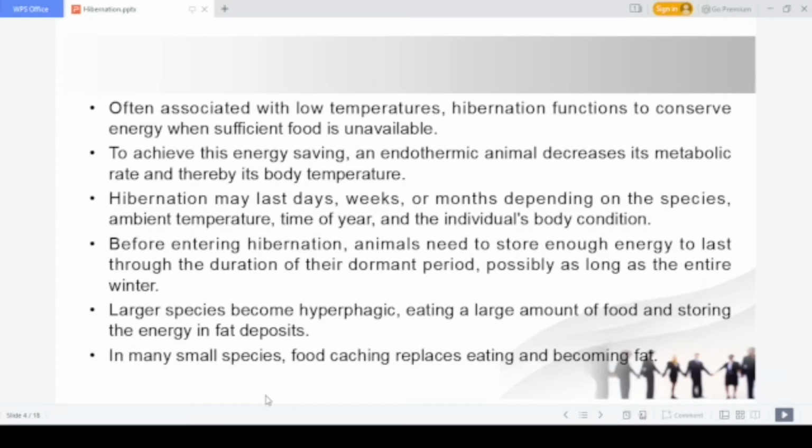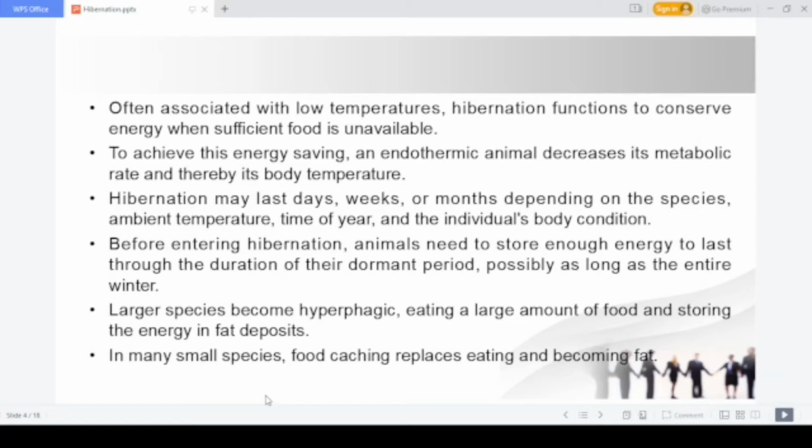Another process that happens during hibernation is that polar bears or rodents will decrease their metabolic activity, because if the metabolic activities are maintained at the normal level, a lot of energy will be utilized. That is actually a problem for the animal. So to avoid that, the animals reduce their metabolic activity, like the rate of breathing, rate of heart circulation, and rate of movement. They are not moving, so that there will not be any wastage of energy.